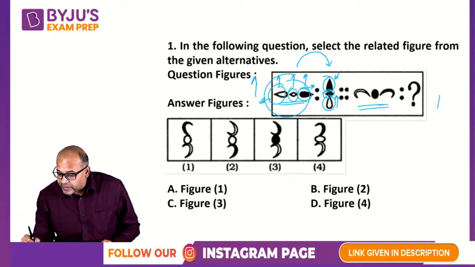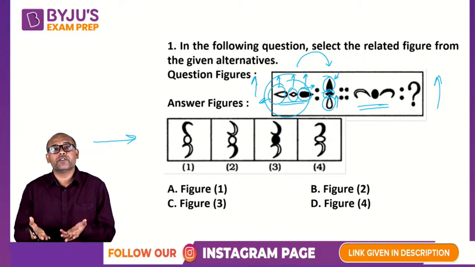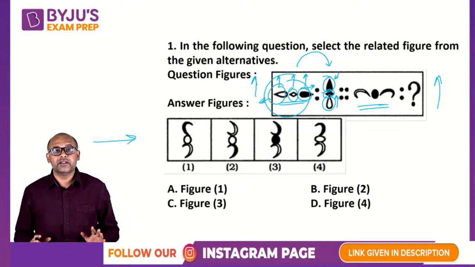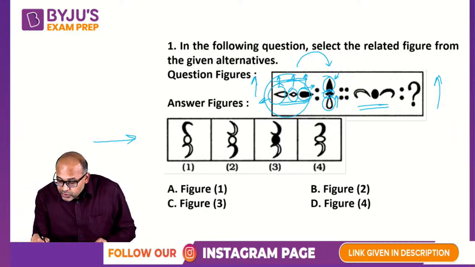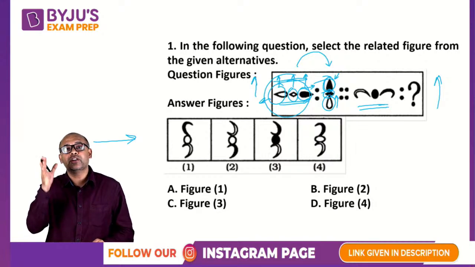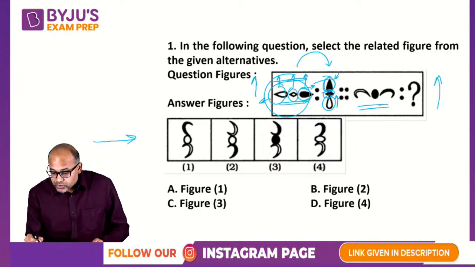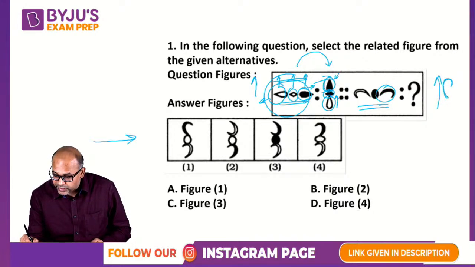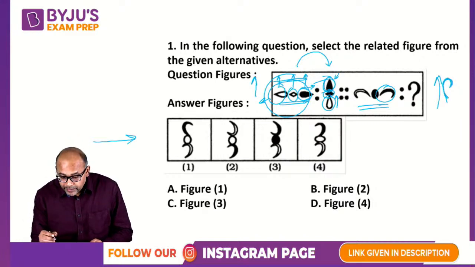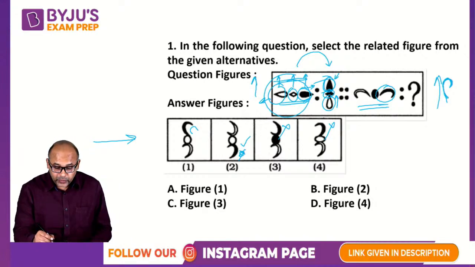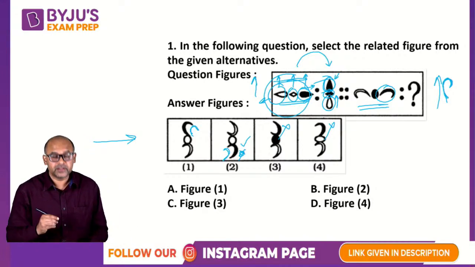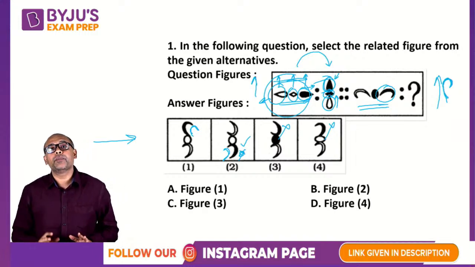So first, the answer should be vertical. All the figures are vertical, so there's no confusion. Second, these three changes should also appear here. The black figure should remain as it is, but it should be erect, standing up. When you keep it in the same orientation, it becomes like this. So you need a black which is in this format. This is also correct, this is not correct and this is not correct, because this and this format are the same. So A or B could be possible.